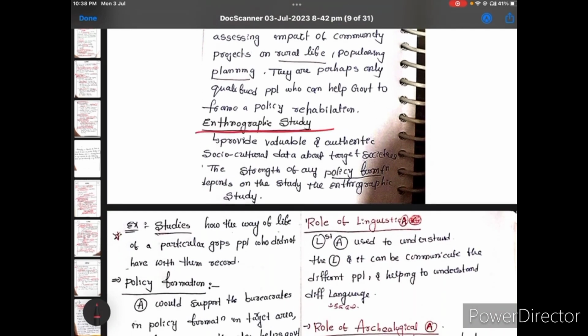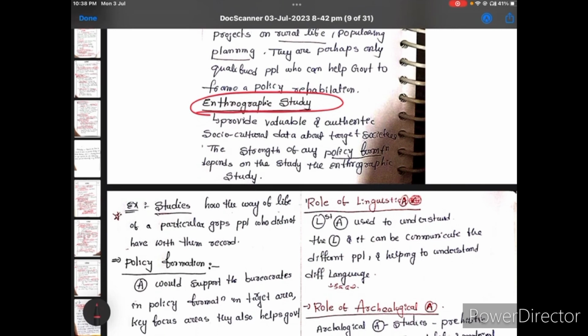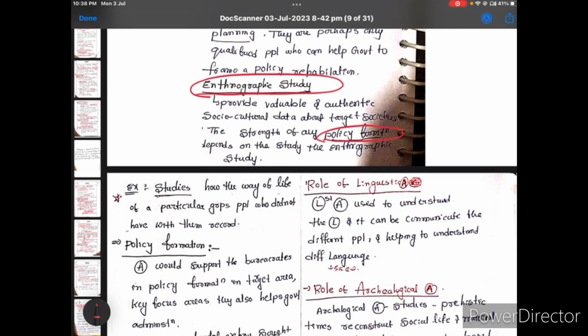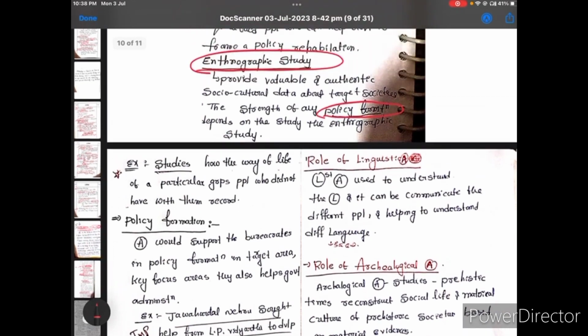And next, ethnographic studies are useful in policy formation. So what is an ethnographic study?